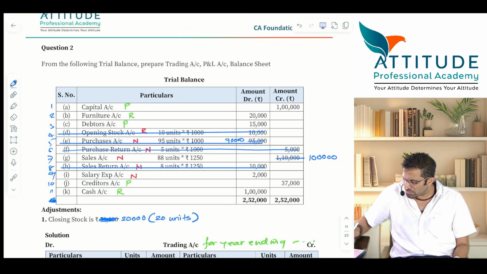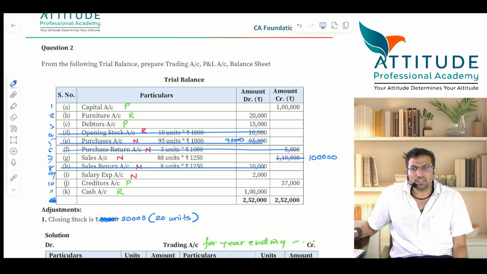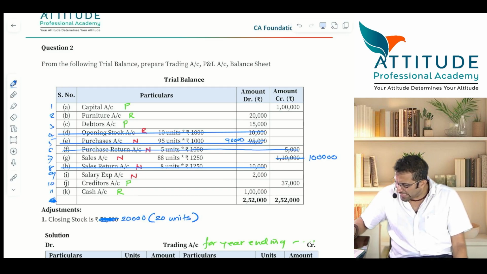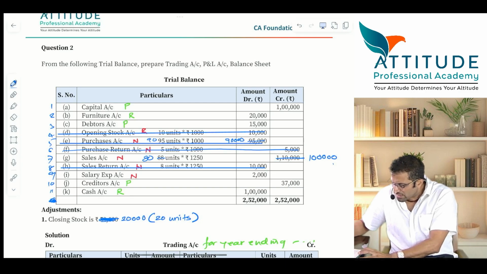Sir, I have closed that account. Purchase account is gone. What is left? Sales and salary. First, I'll close sales account. Now, sales will be 80 units, 88 units or 80 units? 80, because after returns it has become what? 80. This had become 90. Is that right? Yes or no? Okay, now tell me, sales is showing what balance? Credit balance. Sales is showing a credit balance of 1 lakh. It should now get debited. Entry.